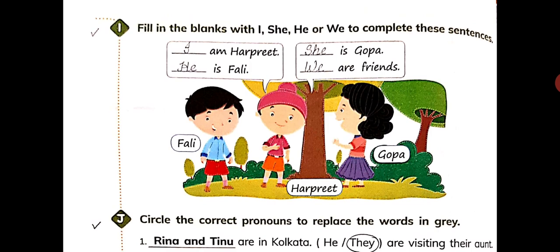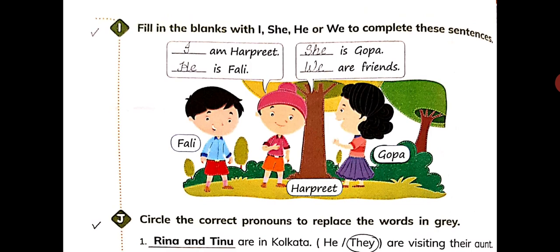Children, these words like I, she, he or we are called pronouns. These are the words that are used in place of nouns, okay? So I is always used with am. Then he and she is used to refer to the subject and it should be singular. Then we is used for group of people, including speaker or writer. Fine? Now let's read the sentences.